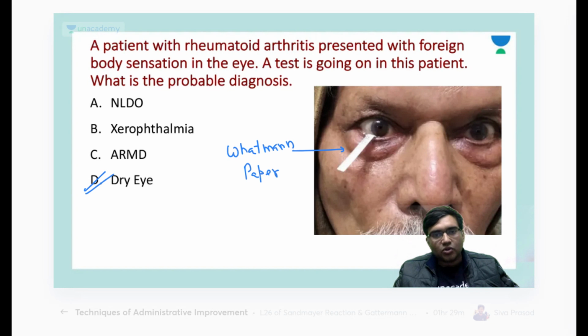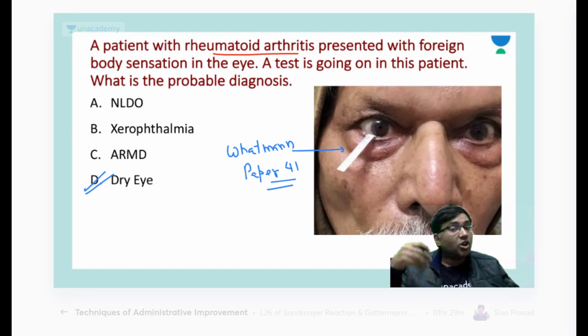Okay, this strip is called Whatman paper 41 strip. Here you are getting more hints that the patient is suffering from rheumatoid arthritis. A rheumatoid arthritis patient is more prone to develop scleritis, episcleritis, and dry eye. So the answer here is dry eye.